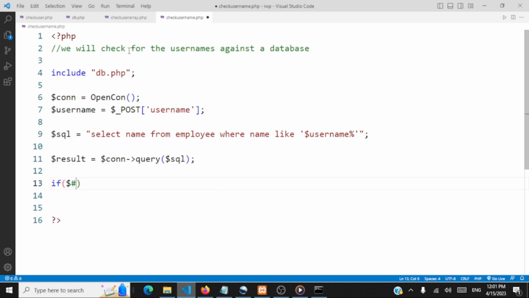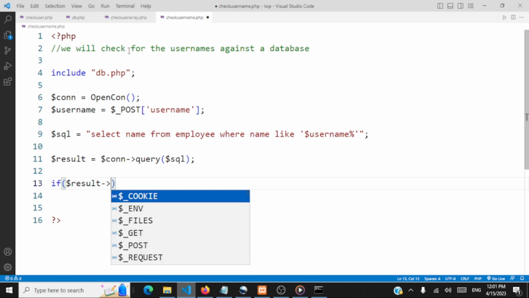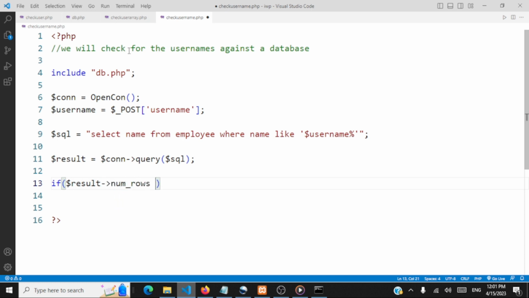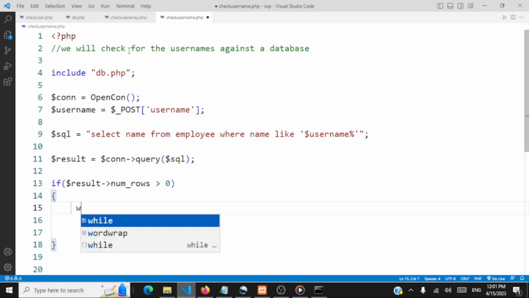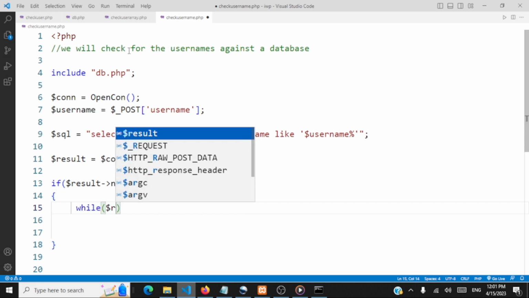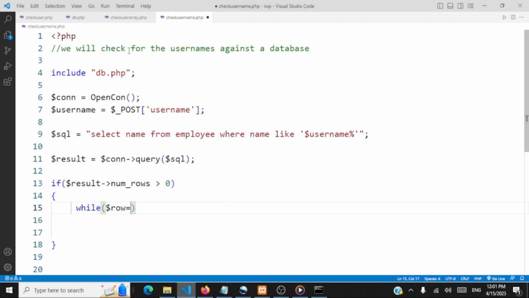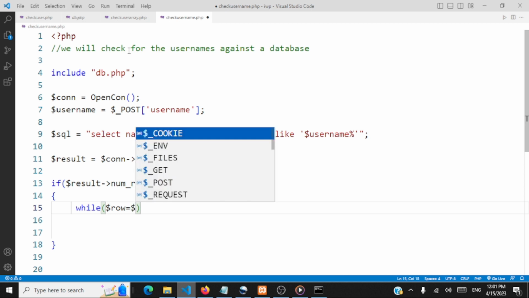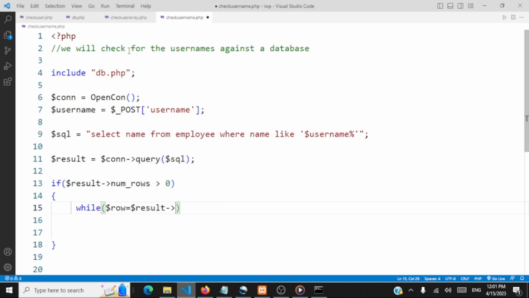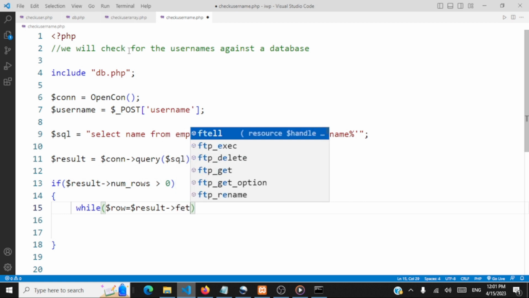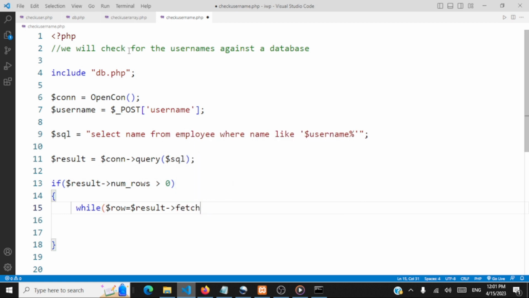Now we'll check whether the result has got a number of rows greater than 0. Only if it is greater than 0, we'll be printing the result. So while $row is equal to, we are fetching every row as an associative array using the method of the MySQLi result class, that is fetch_assoc, so associative array.